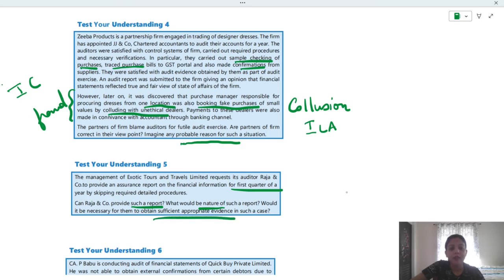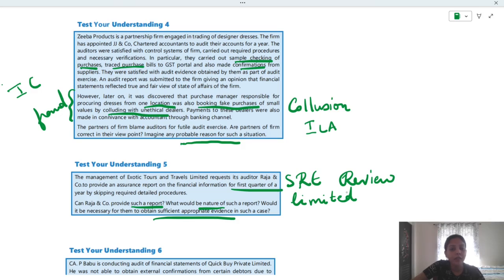Okay, so this is regarding a quarter-wise report, right? Remember, review reports are of such kinds. Remember the SREs? Yeah, we discussed, no? So this is a type of review engagement. And also just understand that they have specifically stated by skipping required detailed procedures. So only limited procedures are performed. So this is a review engagement. So what's the nature of such a report? Review. Can Raja and Company provide such a report?